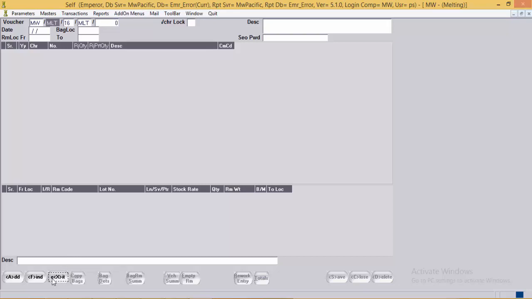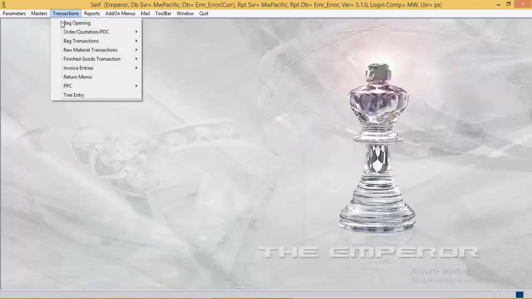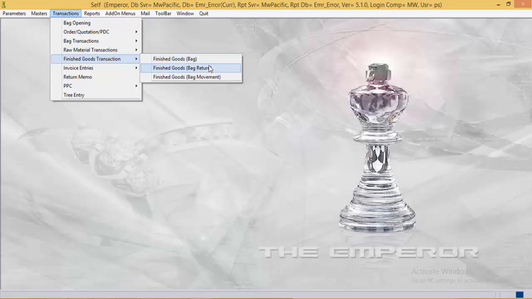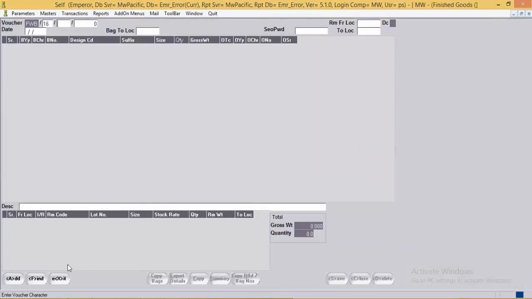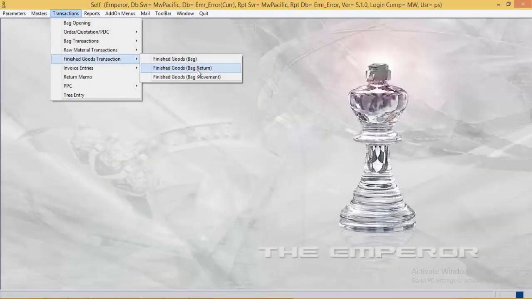After the bag entries are done, we will see the finished goods transactions. There is the finished goods bag entry which will be used to move the bags from WIP to FG location. Then the finished goods bag return entry.